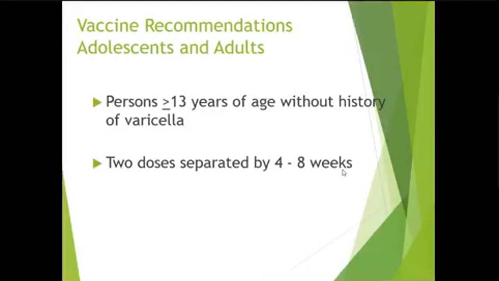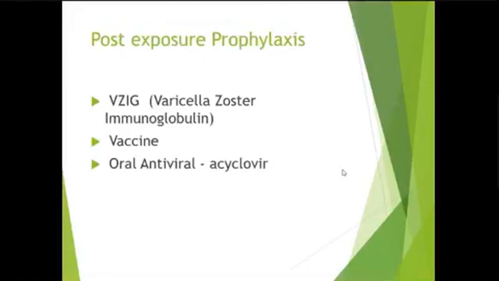For adults, in persons more than 13 years of age without history of varicella, two doses are given 4 to 8 weeks apart. For post-exposure prophylaxis, varicella zoster immunoglobulins are given, or vaccination may also be done within 3 days of exposure, and prophylactic acyclovir may be started.